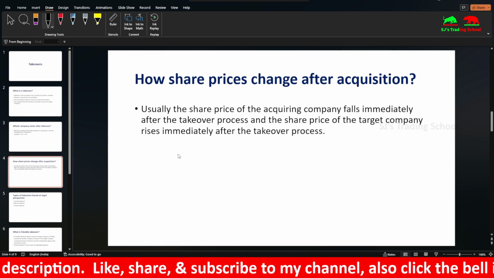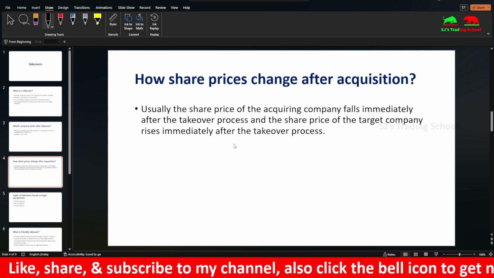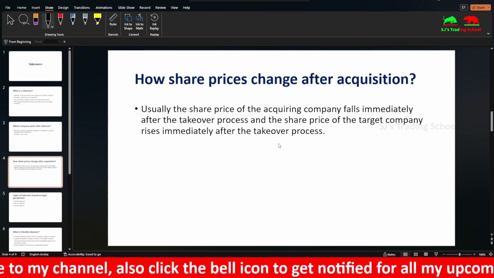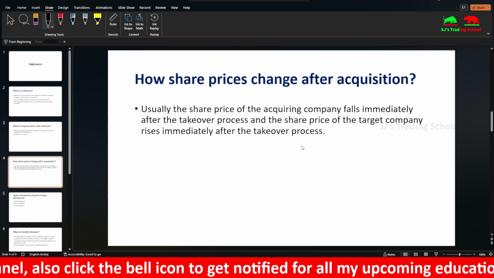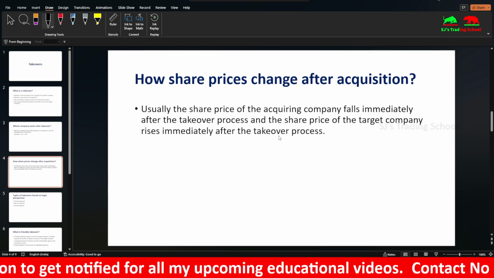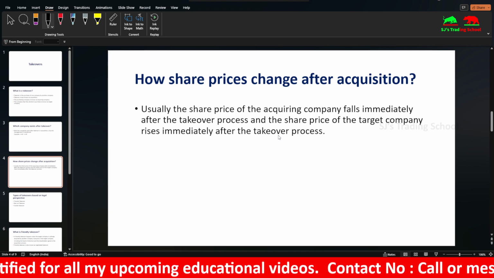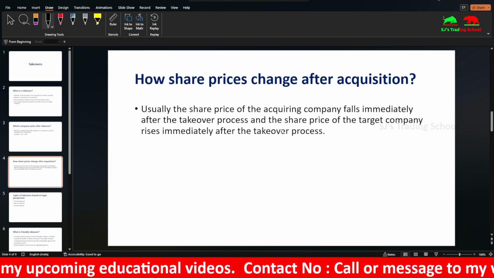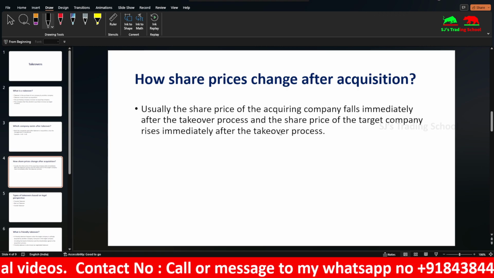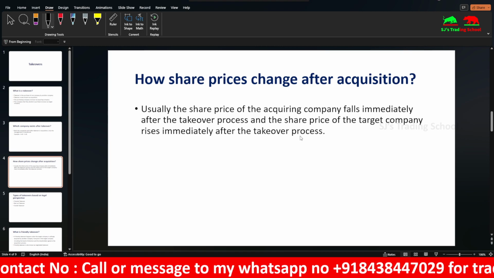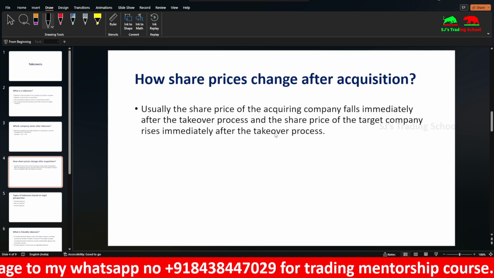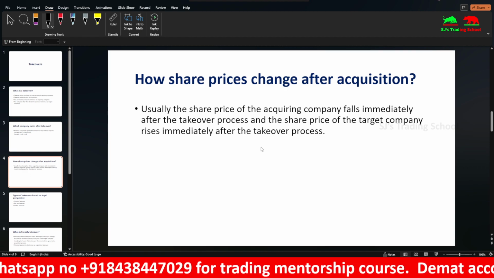So how do the share prices change after acquisition? Usually the share price of the acquiring company falls immediately after the takeover process, and the share price of the target company rises immediately after the takeover process. Why? Because usually the acquiring company pays a premium to buy that company compared to the current market price. Usually the enterprise value, EV, of the company is the actual takeover price. So it pays a premium amount and then buys that company.